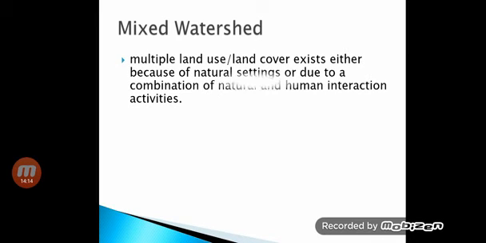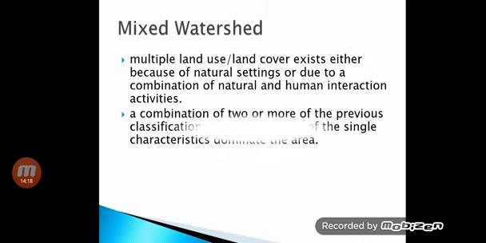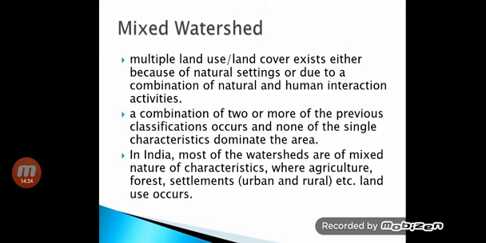Next is the mixed watershed, which comprises a combination of two or more land uses. In India, most of the watersheds are of mixed nature, where agriculture, forest and settlement land uses occur. So you can see agriculture and urban, agriculture and rural. These land uses are most common in our Maharashtra state.